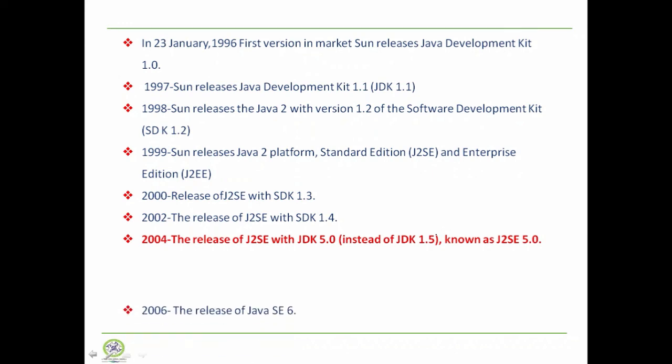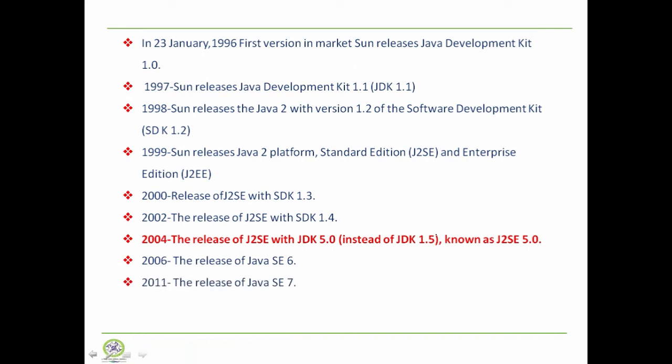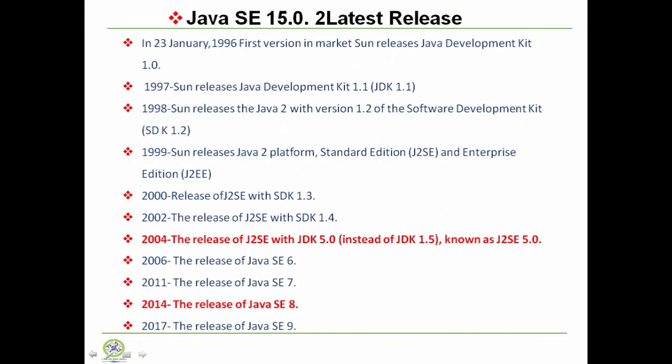And later in 2006, Java SE 6, then Java SE 7, and now the major updates, Java released in 2014, Java SE 8, which includes the Lambda function, which is mostly used. Then after that, in 2017, they released Standard Edition 9, and now we have Java SE 15.0, which is the latest release of the Java programming language.